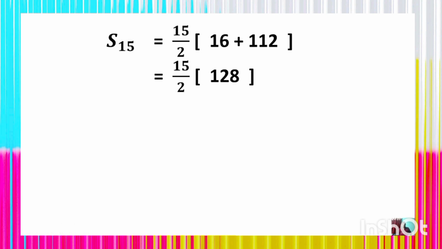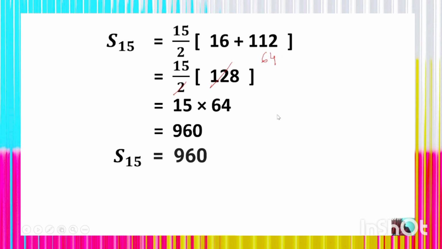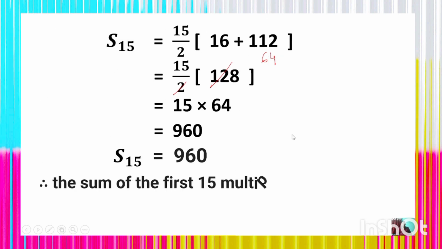Okay. So, after cancellation, 2 into 64 is 128, and we shall get 64. Thus, you get 15 into 64, which is 960. Thus, S15 is equal to 960. Hence, we get that the sum of the first 15 multiples of 8 is 960.